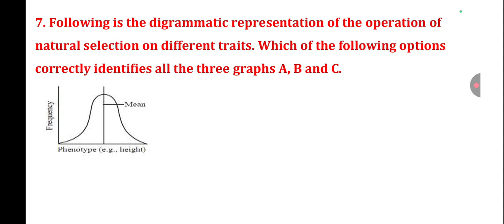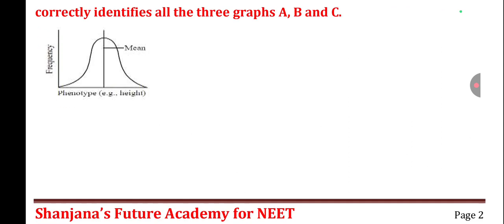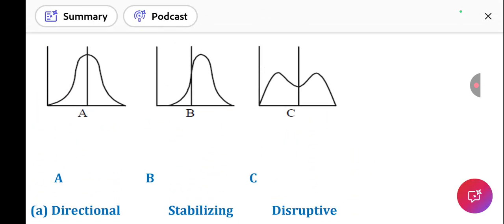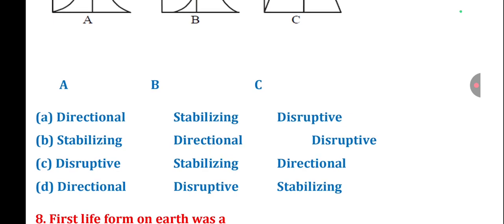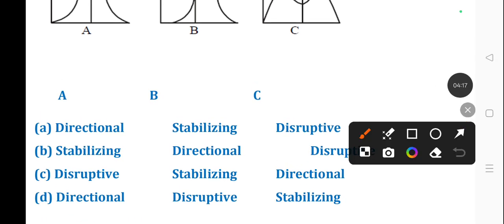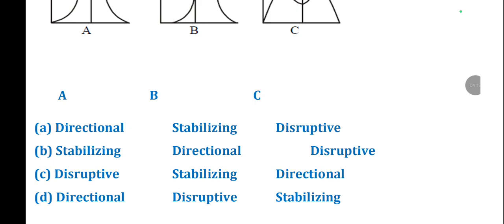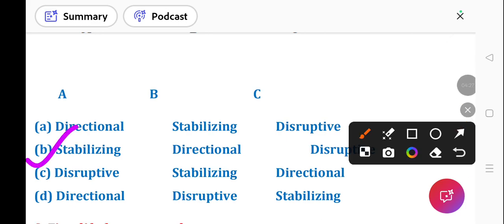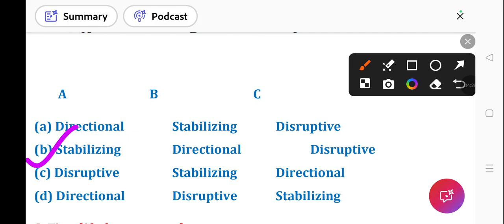Which of the following options correctly identifies all the three graphs A, B and C? The correct answer is option B, stabilizing, directional, disruptive.